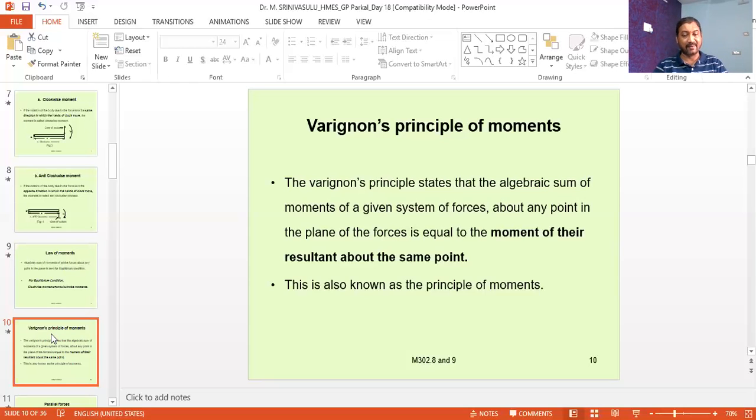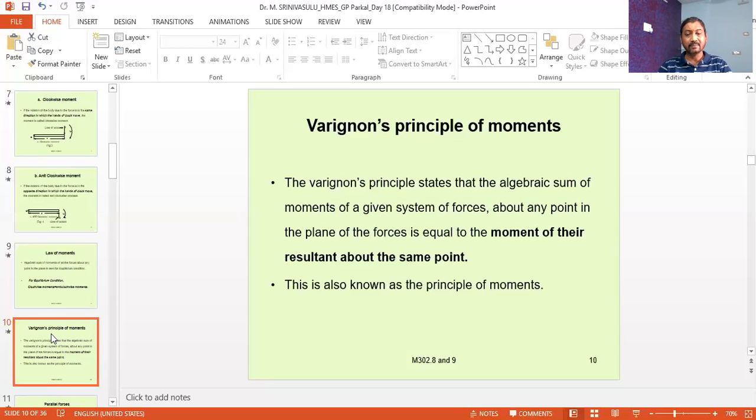So that is the statement. Now we can also see the statement. Varignon's principle states that the algebraic sum of the moments of a given system of forces about any point in the plane of the forces is equal to the moment of their resultant about the same point.